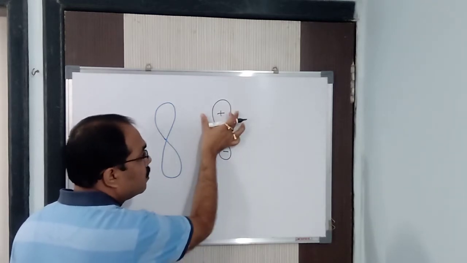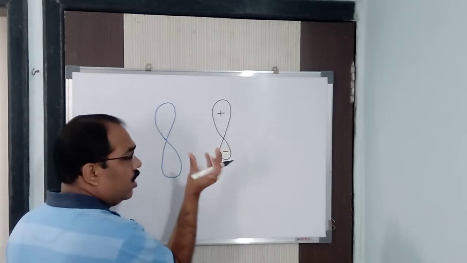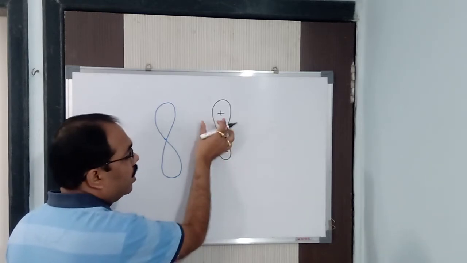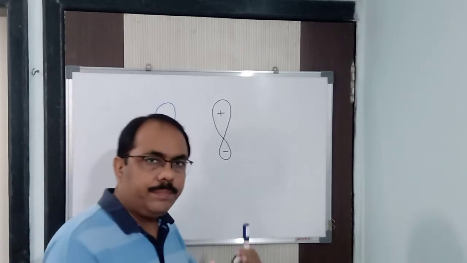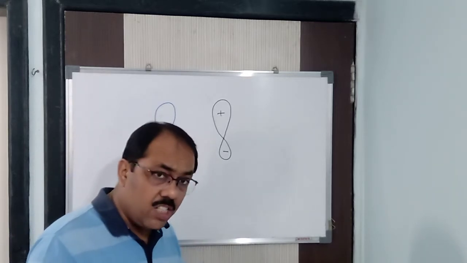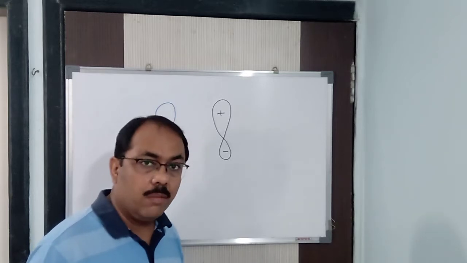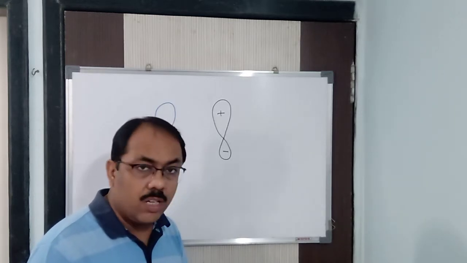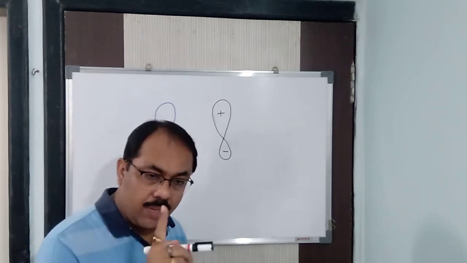This part undergoes bond formation, this part does not. The one which does not undergo it becomes smaller, and the one which undergoes bond formation, where the electron density is more, the energy released will be more. Remember that, because when bond formation is taking place and the atoms come closer, what happens? The energy is released. Remember that one thing.